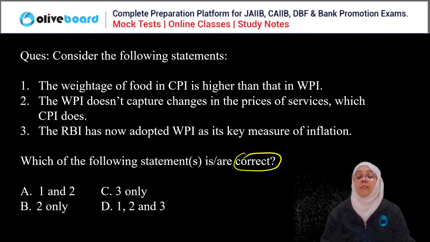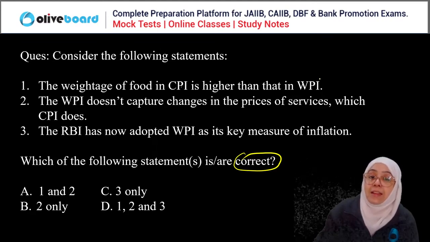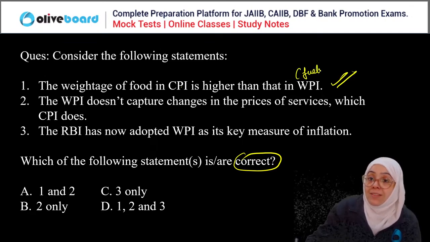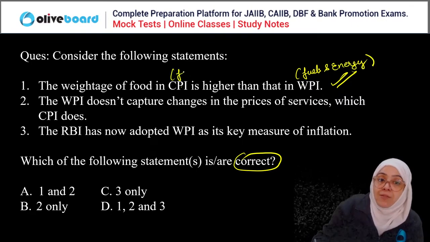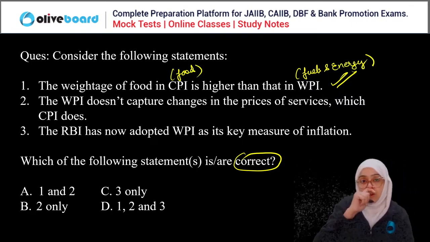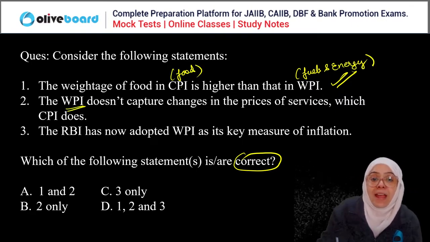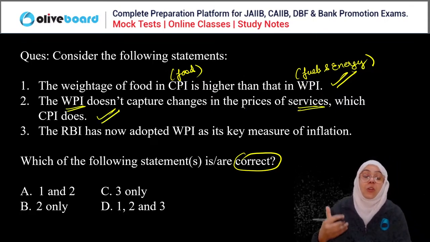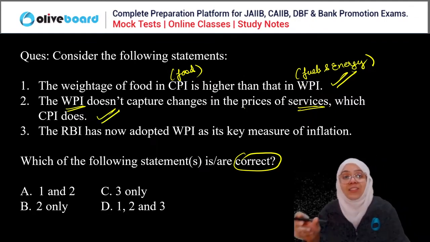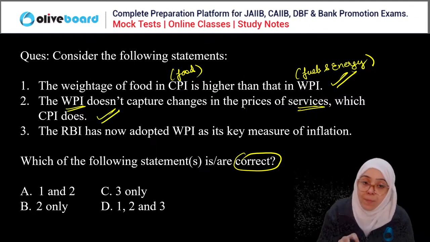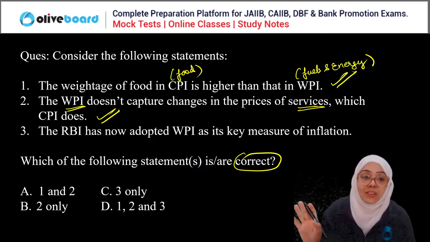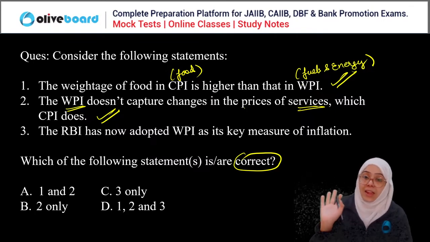Right. First, the weightage of food is higher in CPI than in WPI. Correct statement, because in WPI the weightage of fuels and energy is more, while in CPI the weightage of food is more. And WPI doesn't capture the changes in the prices of services which CPI does. CPI gives you the changes in the prices of goods and services both. WPI only gives you the changes in the prices of goods, not services. The second is correct.